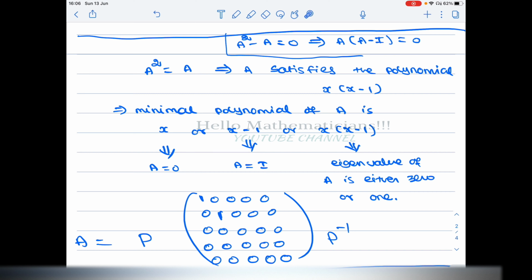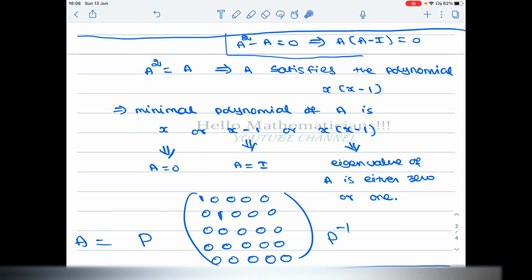We also saw that every eigenvalue of A occurs as a root of the minimal polynomial. So from that we conclude that for the minimal polynomial x into x minus 1, the roots are 0 and 1. Therefore, for A also the eigenvalues are 0 and 1, but the multiplicity can vary.